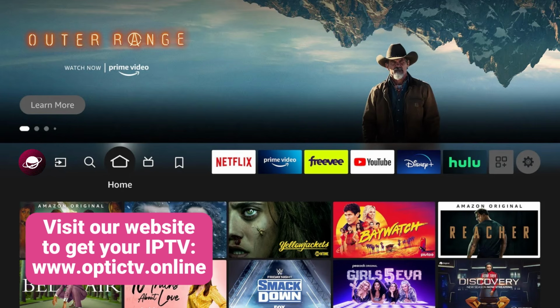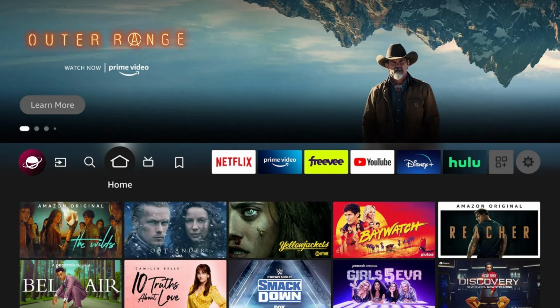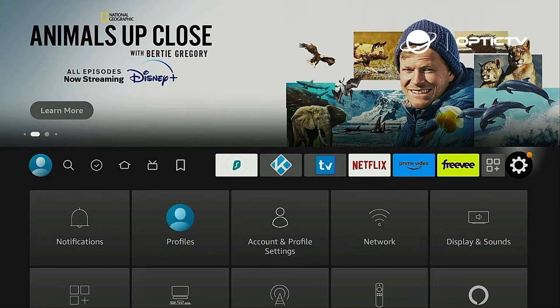But for now, let's focus on getting TiviMate installed so you'll be ready to go once you have your IPTV service sorted out. Alright, let's dive into getting this app installed. You're going to need to jailbreak your Firestick. Don't worry, no need to be a tech whiz or anything.